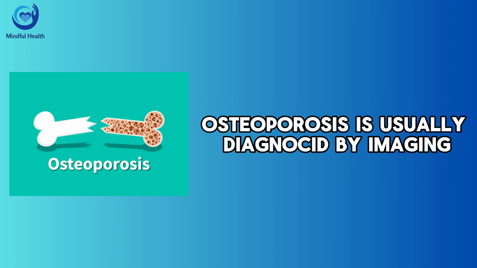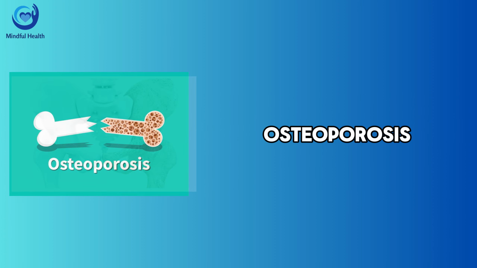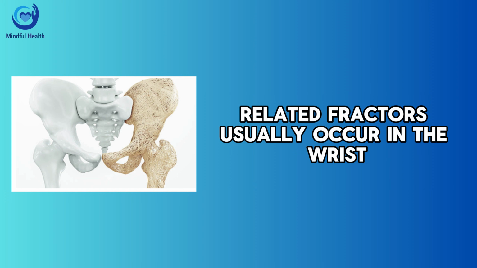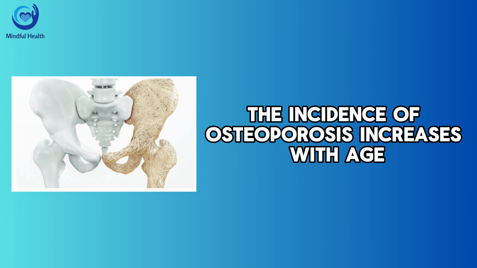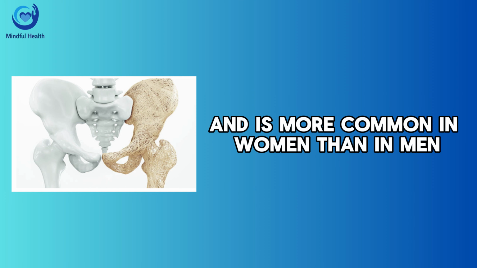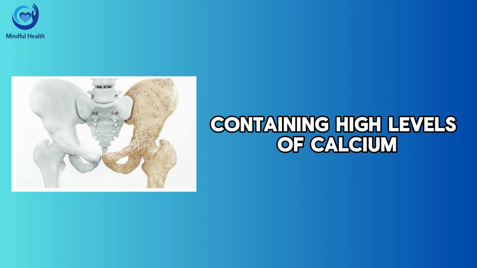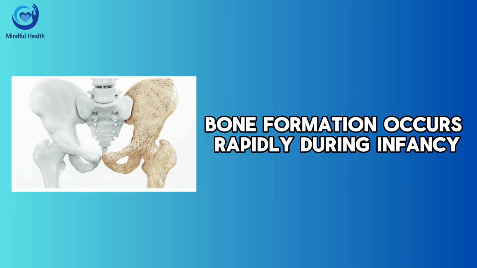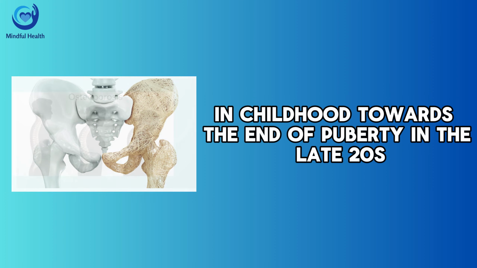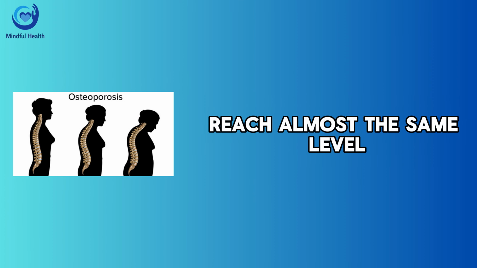Osteoporosis is usually diagnosed by imaging the bones after a fracture or crack has occurred. Osteoporosis-related fractures usually occur in the wrist, spine, and hip bones. The incidence of osteoporosis increases with age and is more common in women than in men. The bones that make up the skeletal system are known as structures containing high levels of calcium. Bone formation occurs rapidly during infancy and childhood. Towards the end of puberty, in the late 20s, bone formation and destruction reach almost the same level.